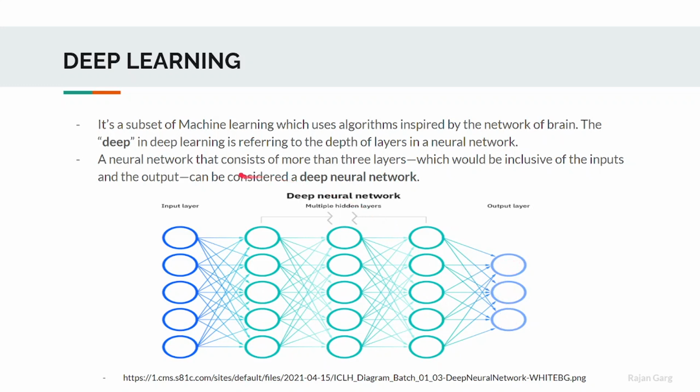So let's go and understand the definition of deep learning. It's a subset of machine learning which uses algorithms inspired by the network of the brain. The deep in deep learning refers to the depth of layers in the neural network. As we have a depth of hidden layers, this is what we are talking about in deep learning. So basically in deep learning, we are talking about more than three layers, inclusive of the input layer, output layer, and the hidden layers. If we have at least one hidden layer, we can consider it a neural network. But if we have more hidden layers, then it is a deep neural network.